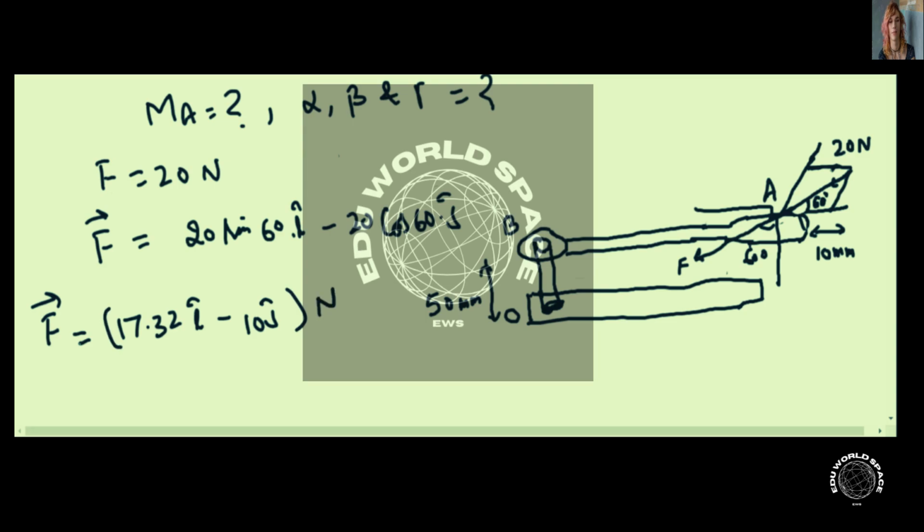Now the position vector VA can be written as minus, this distance is 200 millimeter.